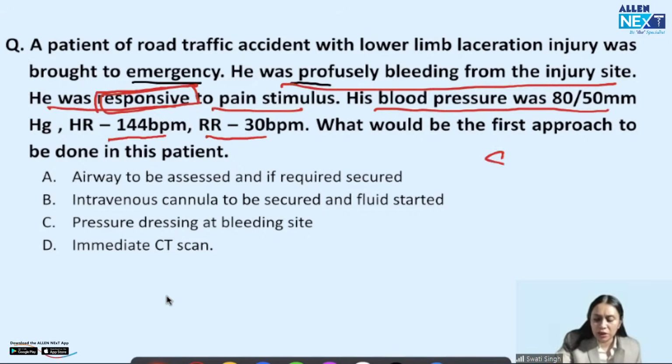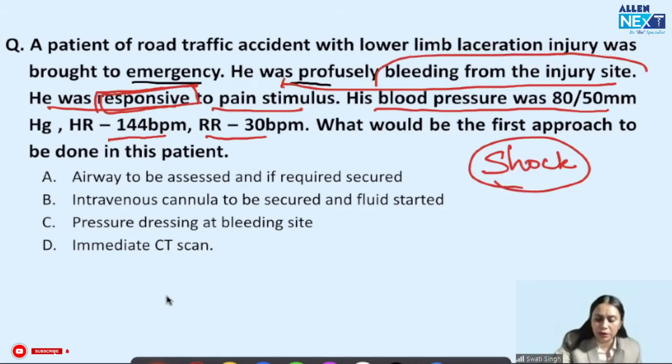So the patient is in shock, and we can see that he is bleeding profusely from the injury site. So I know why the patient is in shock, and the patient has a lower limb laceration injury. The trauma patient is bleeding profusely and is in shock. So how will we approach this patient? Well, the options are: airway to be assessed and if required, secured; IV cannula to be secured and fluid started; dressing at the bleeding site; immediate CT scan.